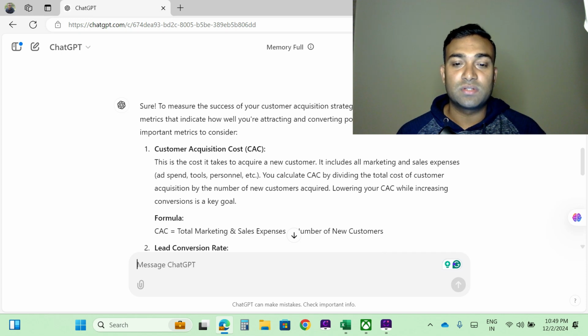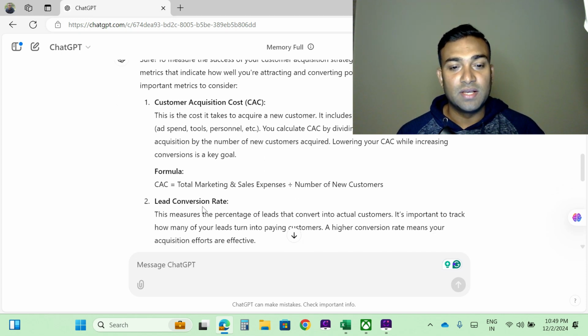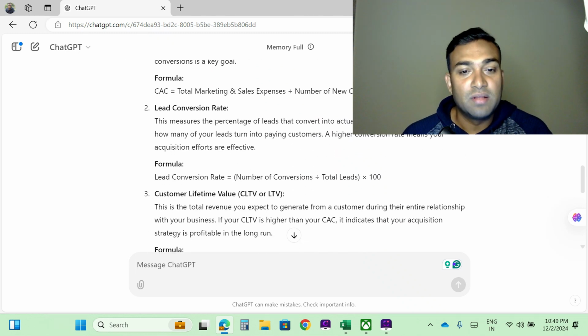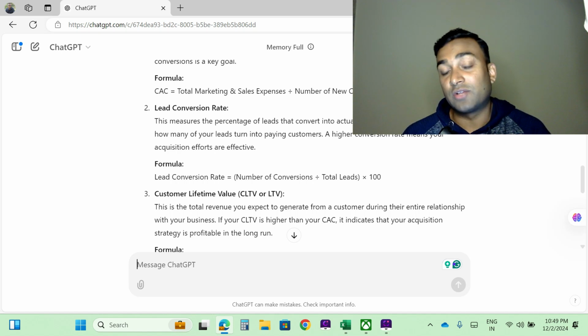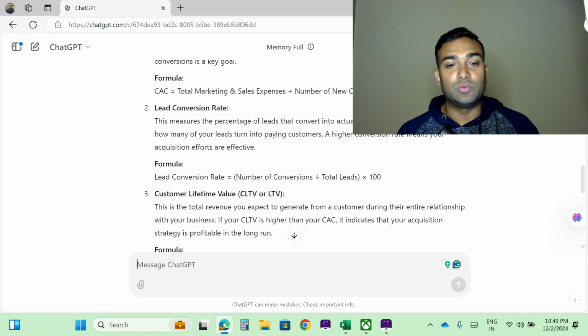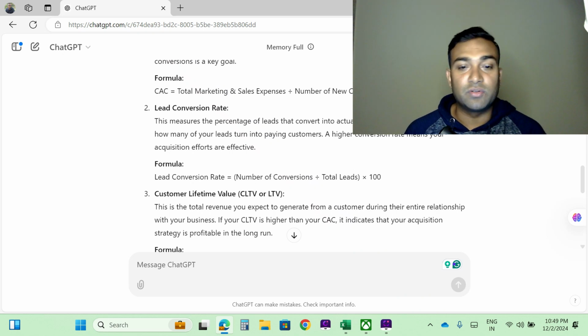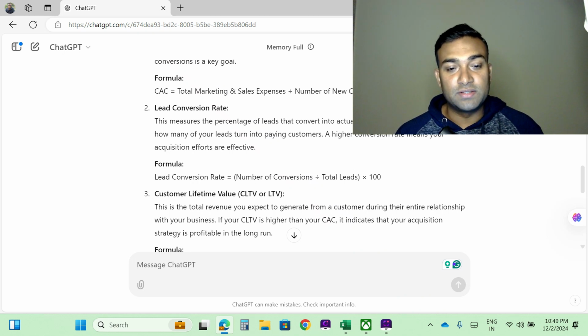Customer acquisition cost, CAC. Okay, then the formula should be like this: total marketing and sales expense divided by number of new customers. Then lead conversion rate. This measures the percentage of leads that convert into actual customers. It is important to track how many of your leads turn into paying customers. A higher conversion rate means your acquisition efforts are effective. Here the formula is like this.